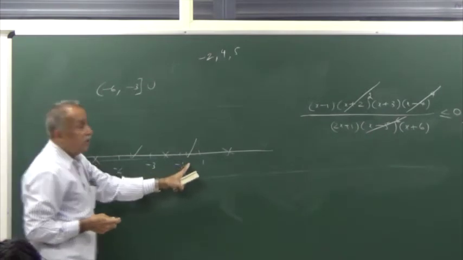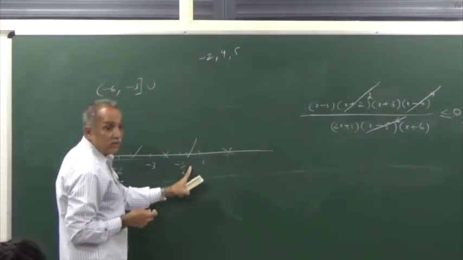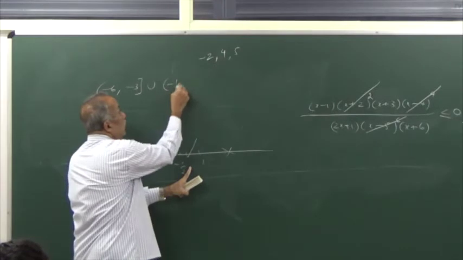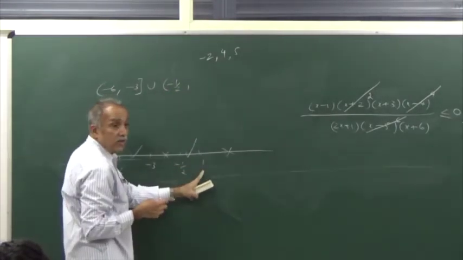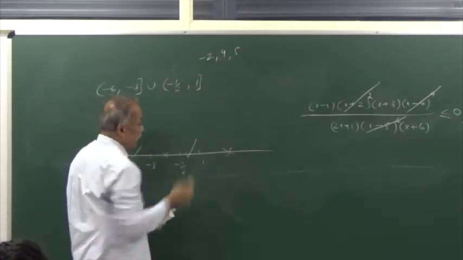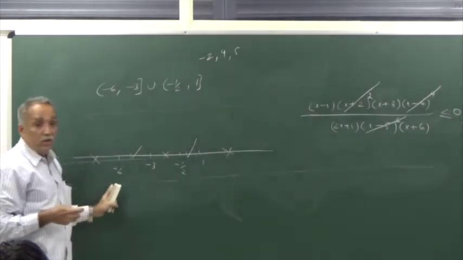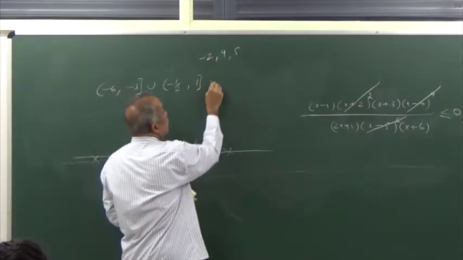Next, this one. What about inclusion of minus half? No, you can't do it. What about inclusion of 1? Yes. Any other thing to be included? No. Then these 3 points.